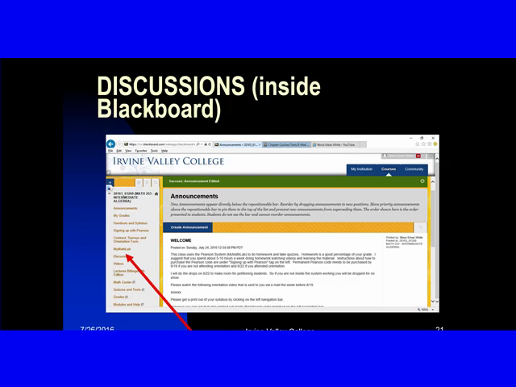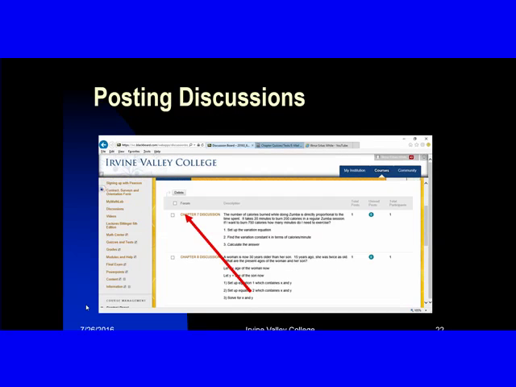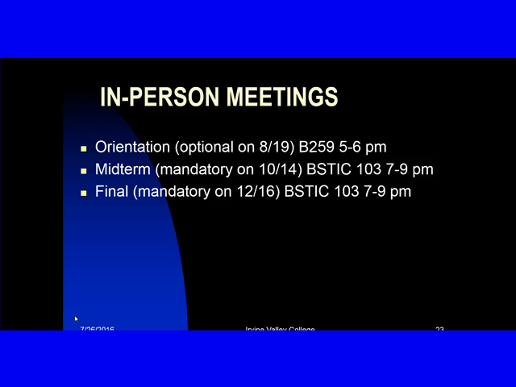All right. And the discussions, where are those? Those are not inside Pearson. They are inside Blackboard, and this is right here in the discussions. When you click on that, it's going to give you a discussion question, and you just have to post it. You have to do that within a certain deadline. When you go inside discussions, you have to click on it. For example, once you're done with chapter 7, here's a question. You click on it and post your answer. I'll see your answer, and I'll give you a point for doing those.